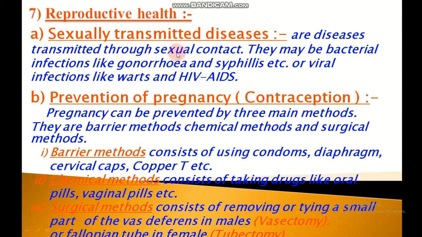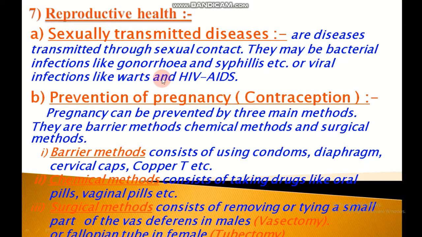First is sexually transmitted diseases. The diseases which are spread by sexual contact with an infected person are called sexually transmitted diseases or STD. Some of the common sexually transmitted diseases are gonorrhea, syphilis, and AIDS, acquired immune deficiency syndrome.